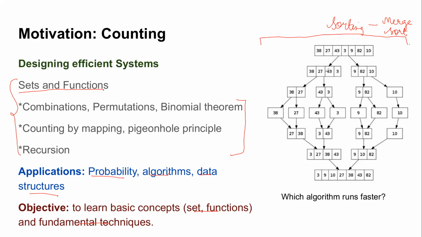Any wild idea how we can sort numbers? Don't tell me the name of a sorting algorithm. What would be the trivial way if you had to sort these numbers? How would you do it? Anyone? What could be an easy way to sort the numbers quickly? Forget about merge sort. What would be your idea?